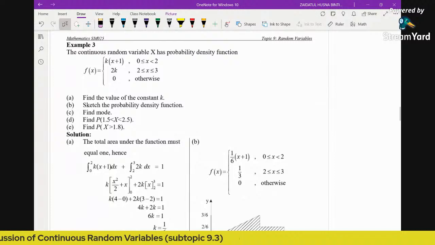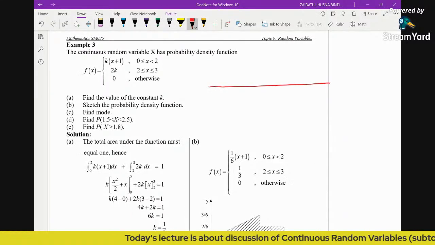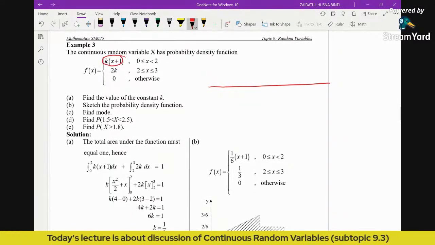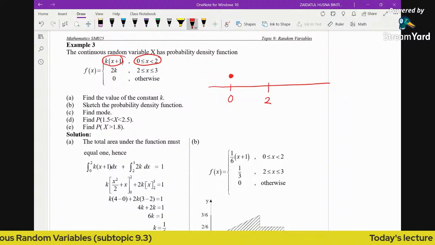Okay, so now let's see example 3. Continuous random variable x has probability density function. Okay, so now what do we do? I'm going to draw a number line here to help us to understand. This function is defined from 0 to 2. So now let's draw a number line, 0, 2. So 0 until 2.